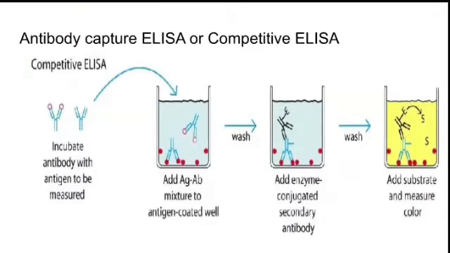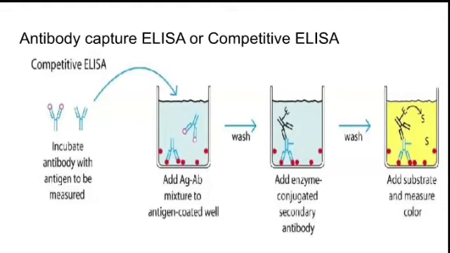The next one is antibody capture ELISA or competitive ELISA. Here they will incubate the antibody with the antigen to be measured for some time. Then they will put the incubated antigen antibody complex in a well where there are antigens, and after the wash they will add enzyme coated antibodies and then add substrate to see the colors. So these are the three types of ELISA which are used.